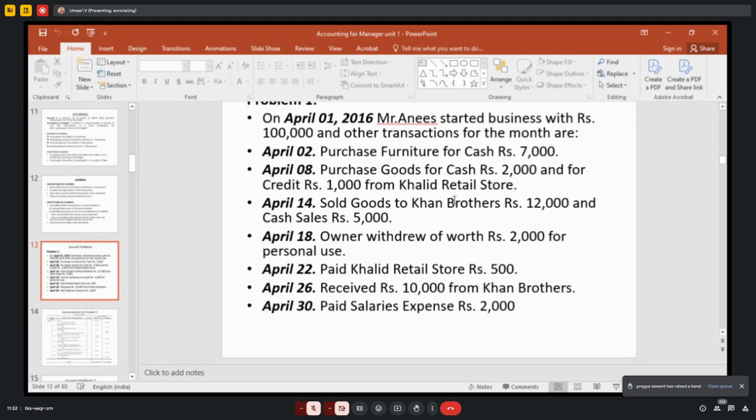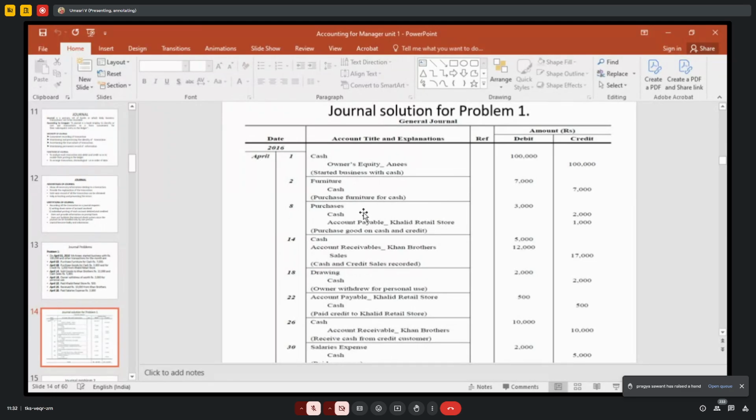So purchases account, you can combine the entry, you can write total purchases 3,000, right? So purchases account debit 3,000 to cash account 2,000, to Khalid retail store 1,000 rupees, right? See here, combined entry, purchases account debit totally 3,000 to cash account 2,000 to accounts payable, or creditor, or name of the person. If it is given, you write the name of the person. Call it retail store 1,000 rupees. Okay, meaning goods purchased on both cash and credit, right?